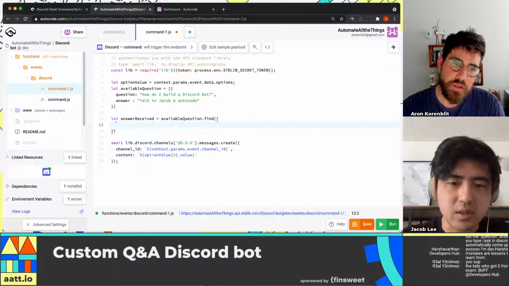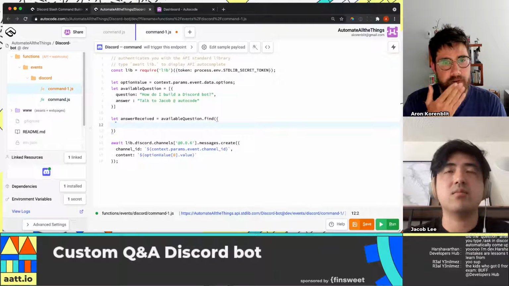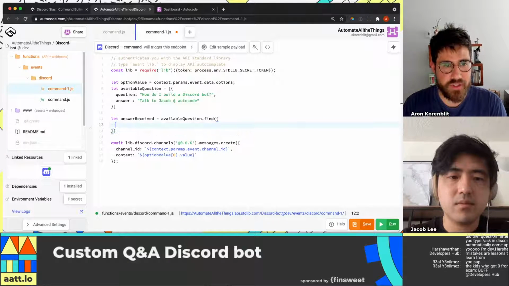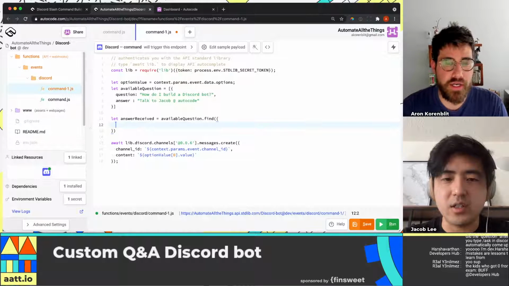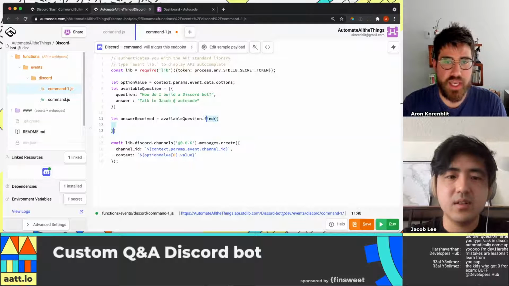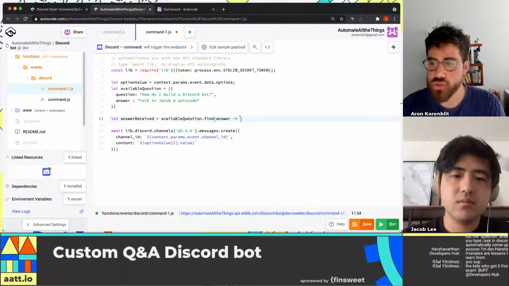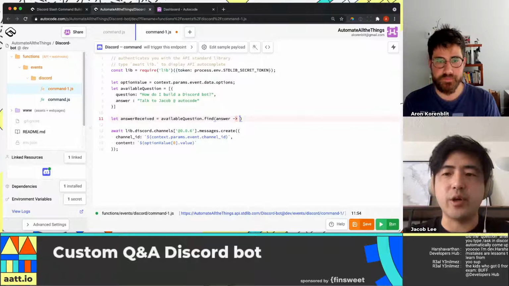It's like the parentheses arrow function. Yeah, so we want to say, put in answer. Can you talk to folks about what this is? It's a very JavaScript-specific way of declaring a function, essentially.